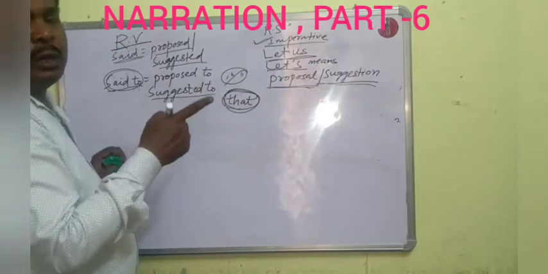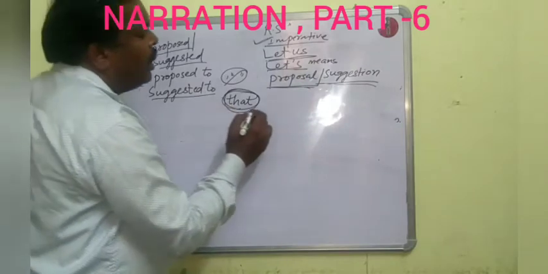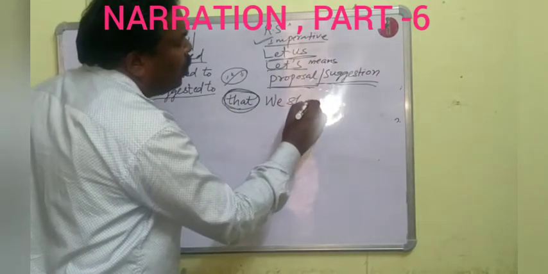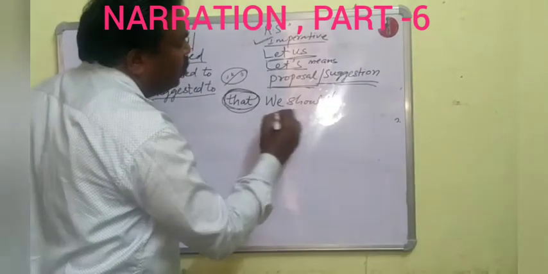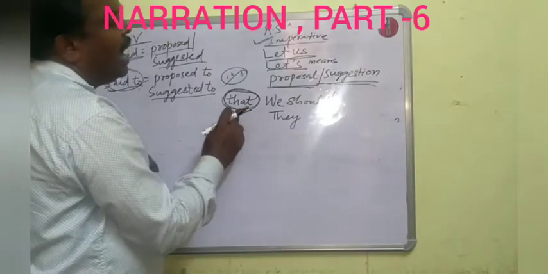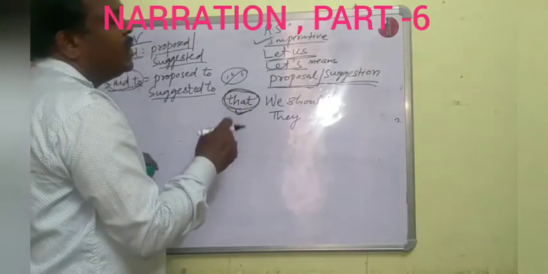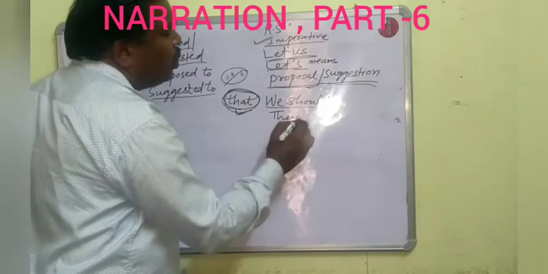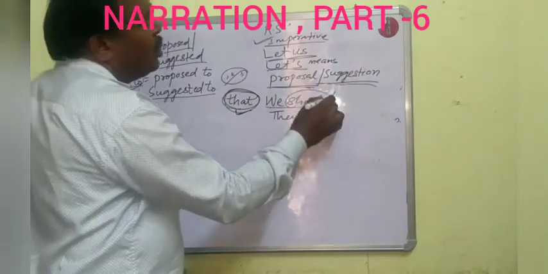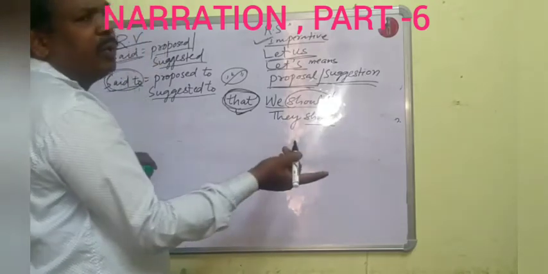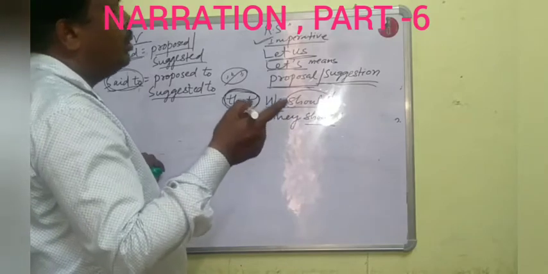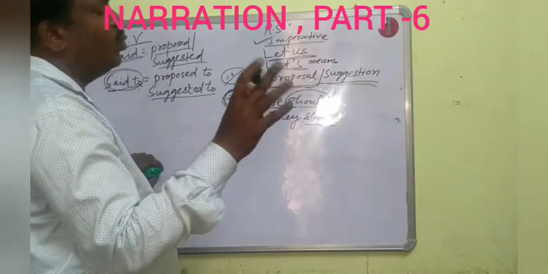Then we shall use we should or they should after the connector. And you know that should is modal. After modal there will be first form of verb. Okay, and we shall follow the 1, 2, 3 upon SON rule also.